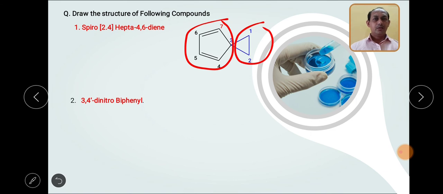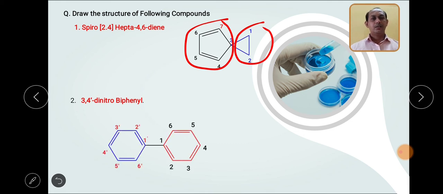Draw the structure of 3,4'-dinitrobiphenyl. So for biphenyl, I will first draw the structure of biphenyl only. Once I draw the structure, I will give the numbering 1, 2, 3, 4, 1', 2', 3', 6'. Okay, what I can see is a substituent. What is the substituent? Dinitro, meaning there is a nitro group at the 3 position and the 4' position. What is the 3 position? This one. And what is the 4' position?